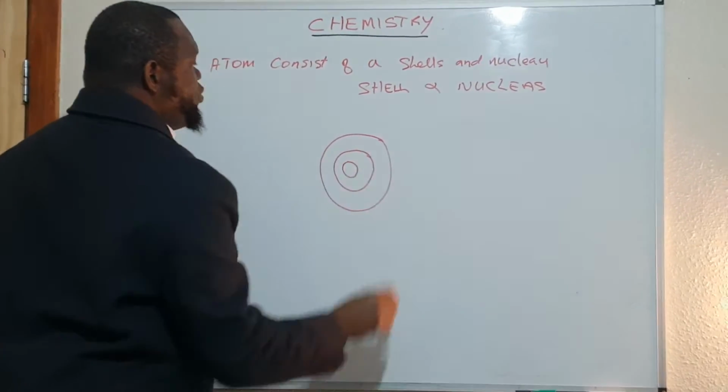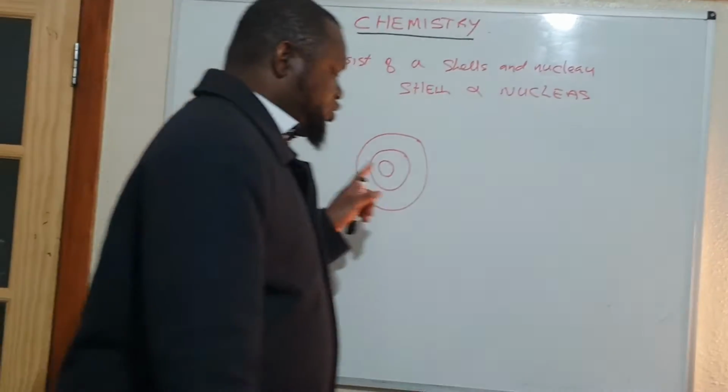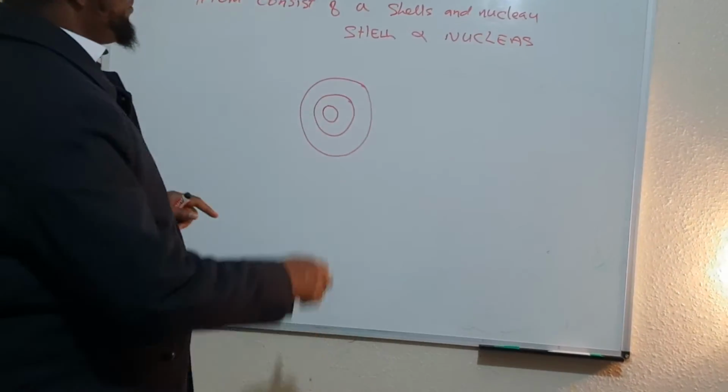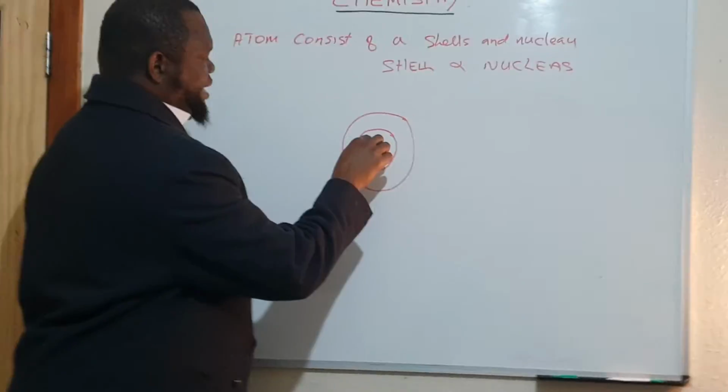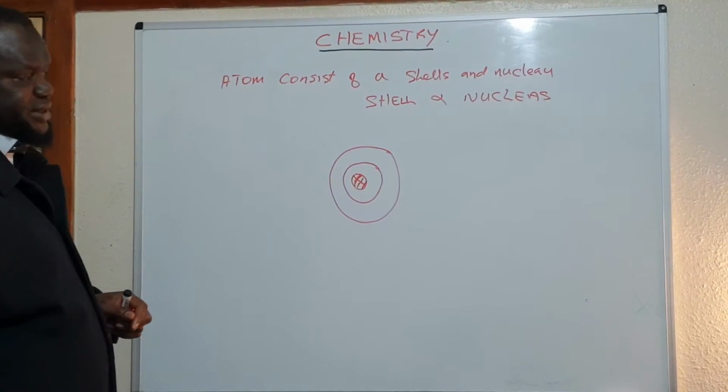The number of rings will tell you what element it is. They call it the atomic structure. The structure of an atom is just like a ring, with a nucleus in the middle, and rings.